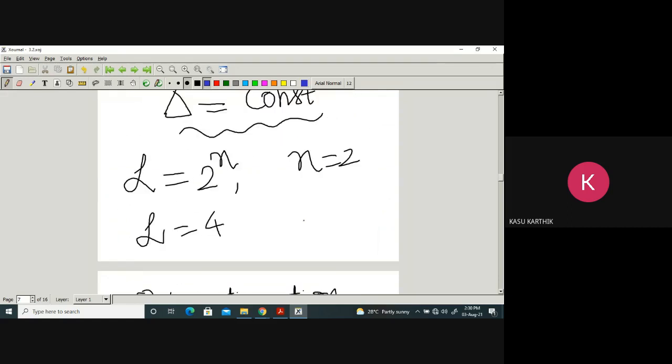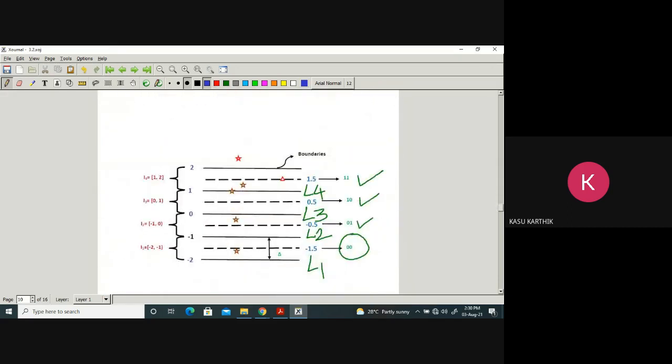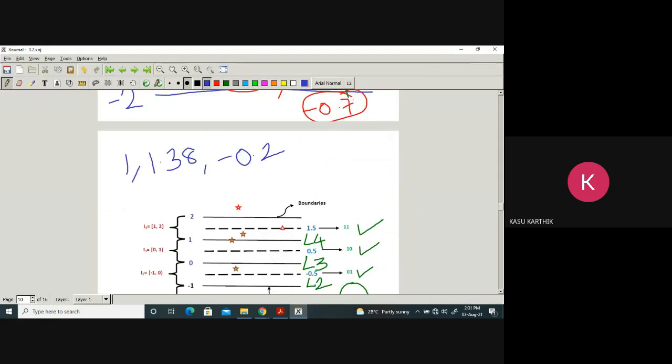The sampled values are 1.38, minus 0.2, and the last one is minus 1.6. I have taken a few samples. There are more than these samples also. I am not taking all samples, because the logic is the same.